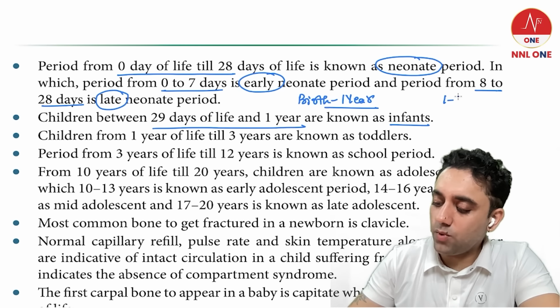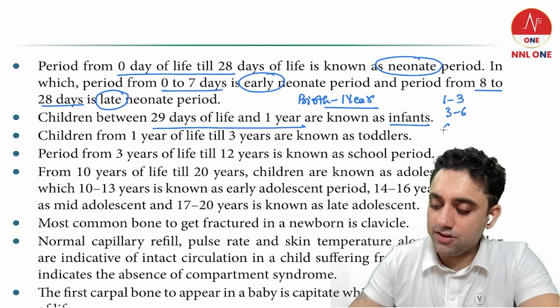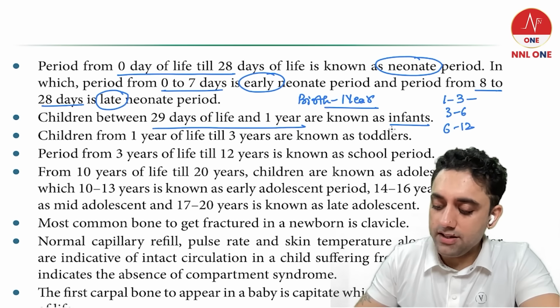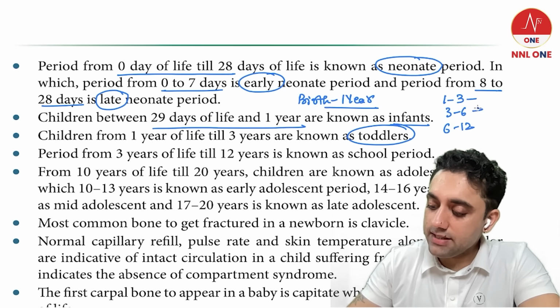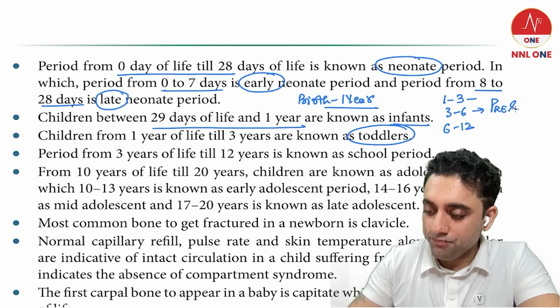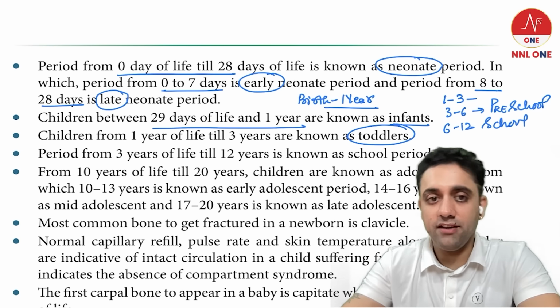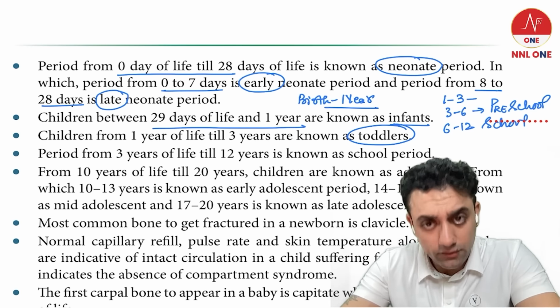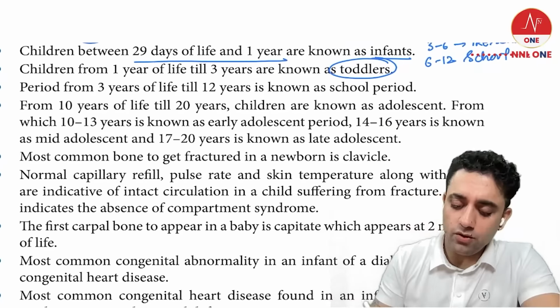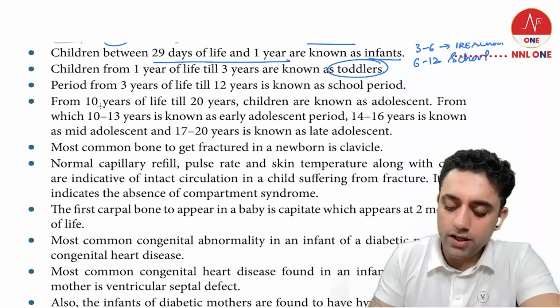Then we have something known as 1 to 3, 3 to 6, and 6 to 12. So 1 to 3 years is known as toddler, 3 to 6 years is known as preschool, and 6 to 12 years is known as school going period. 1 to 3, 3 to 6, 6 to 12. Simple.